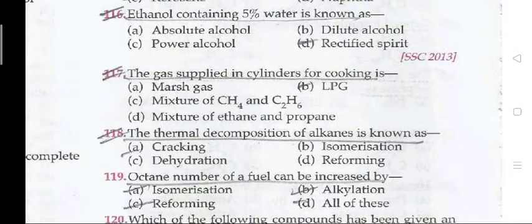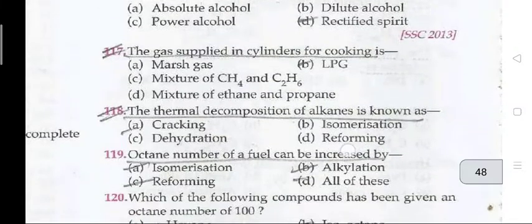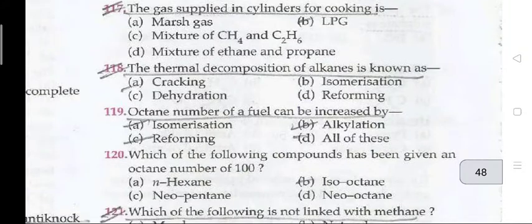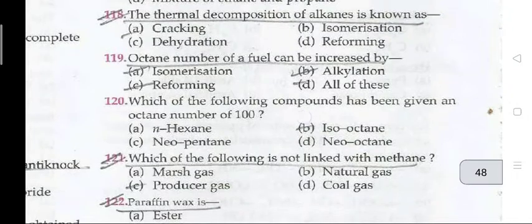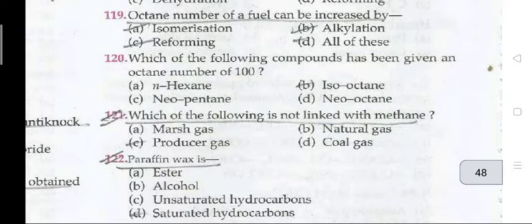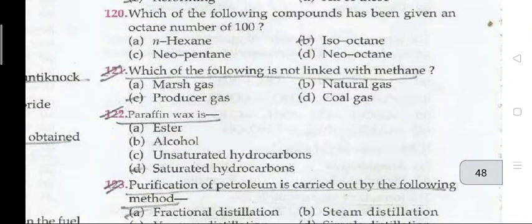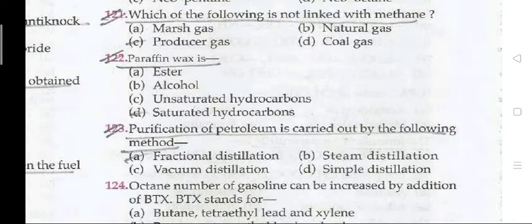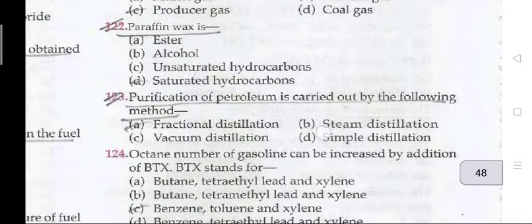Ethanol containing 5% water is known as rectified spirit. The gas supplied in cylinders for cooking is LPG. 118. The thermal decomposition of alkanes is known as cracking. Octane number of fuels can be increased by all of these: isomerization, alkylation, reforming. Question 120. Which of the following compounds has been given an octane number of 100? Isooctane. Which of the following is not a link with methane producer gas?